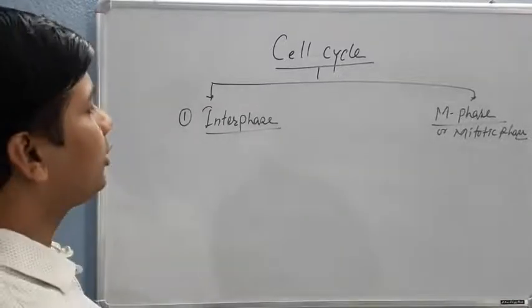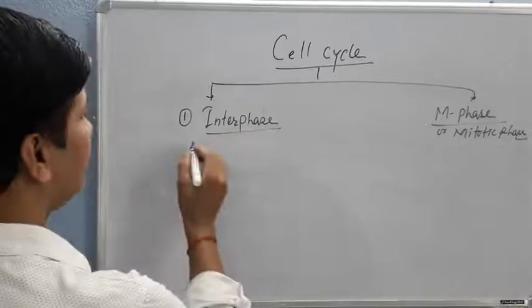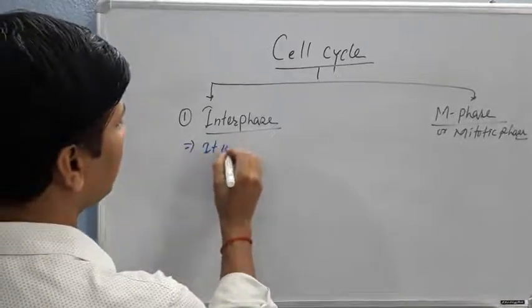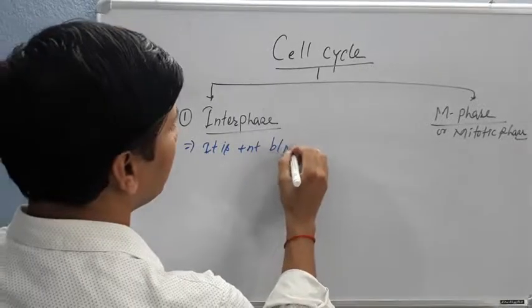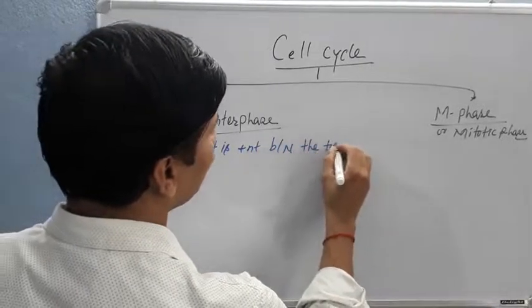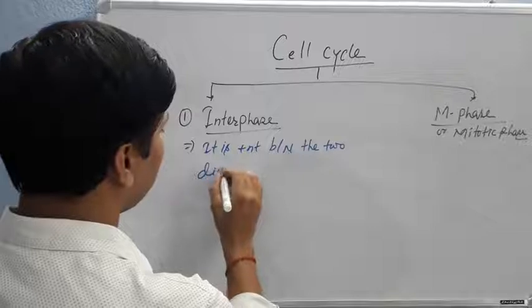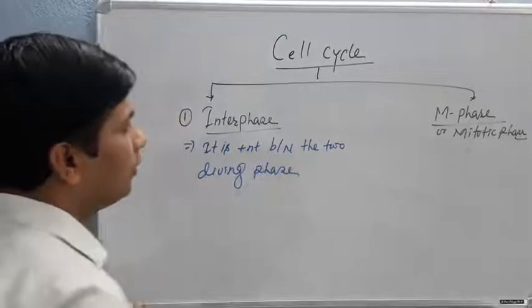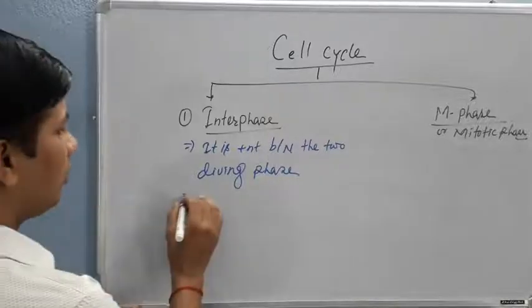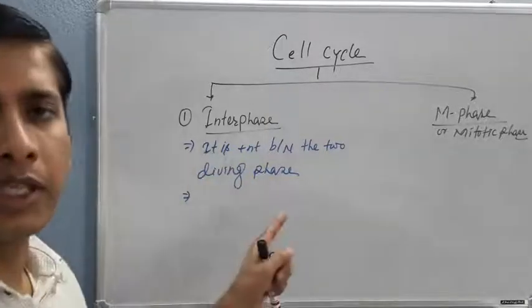Interphase is the phase present between two dividing phases. This is the most active phase of the cell cycle.